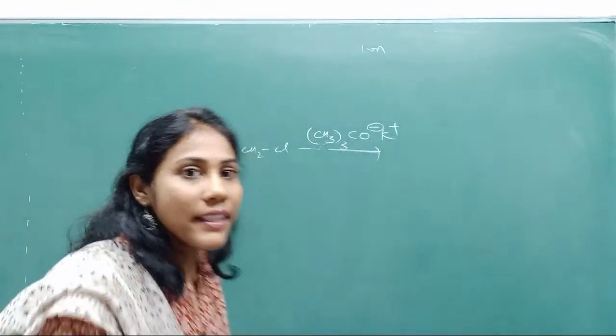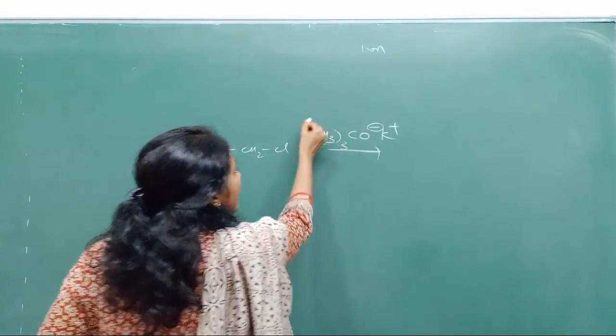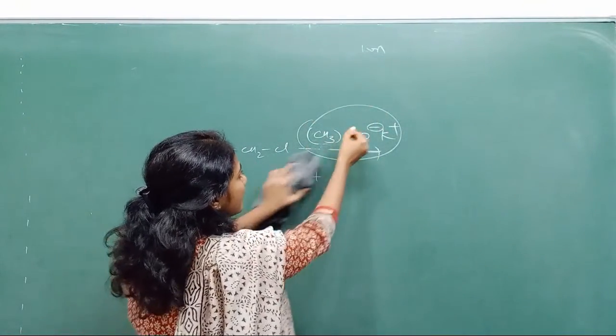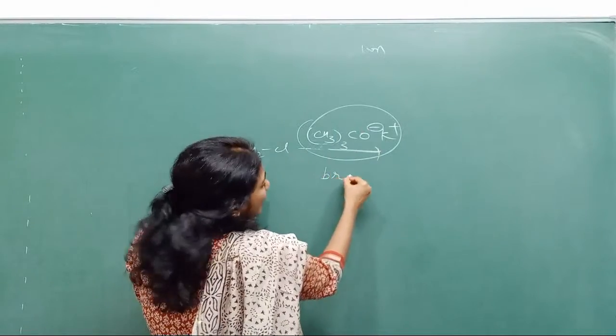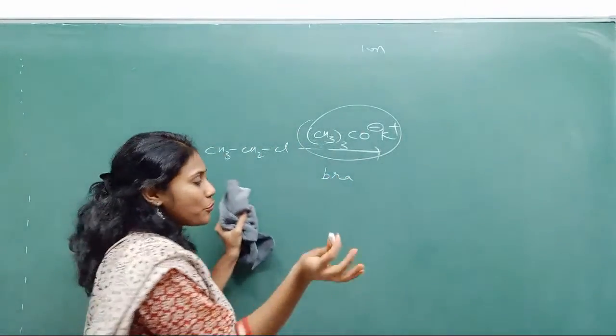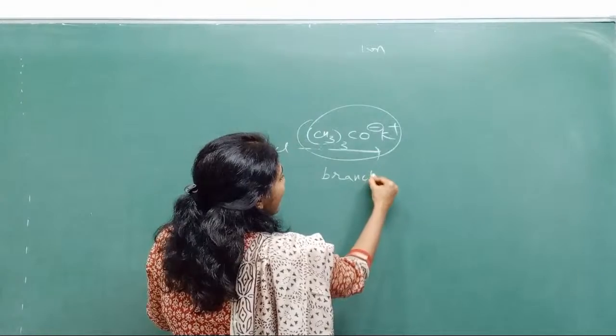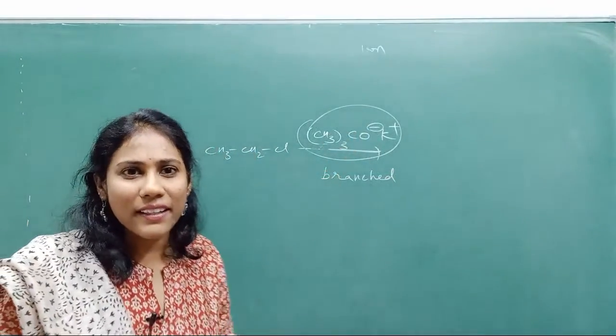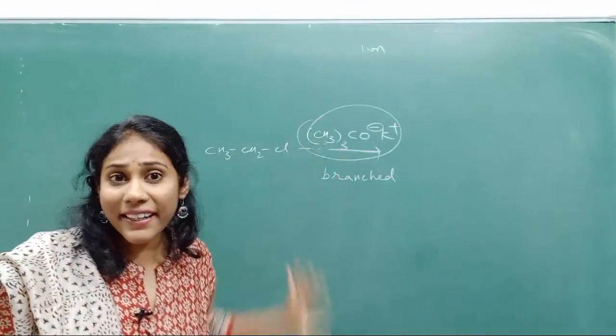See, usually if the base is sterically, I mean, let me not use too much scientific words. It's a very complicated base. It's too much branched, too much crowd is there, too much steric hindrance is there.